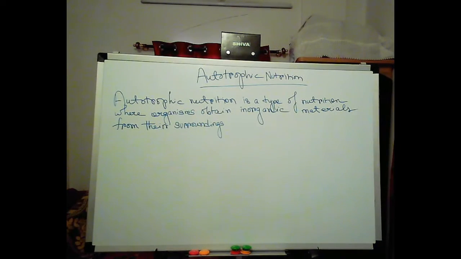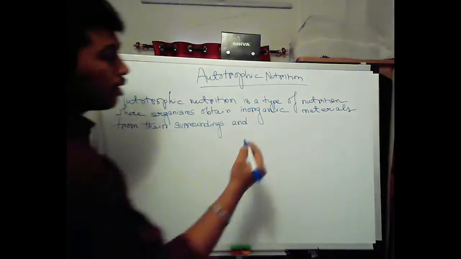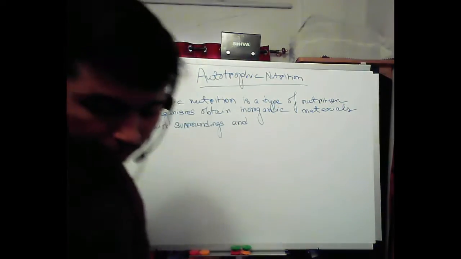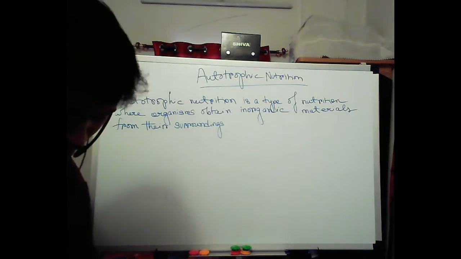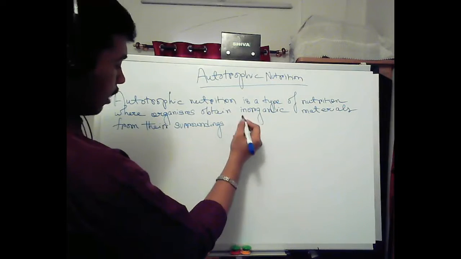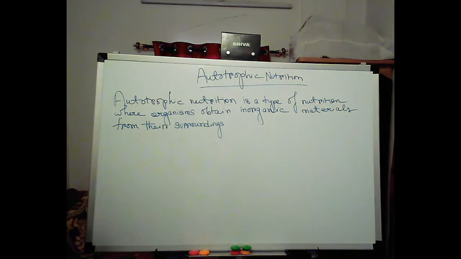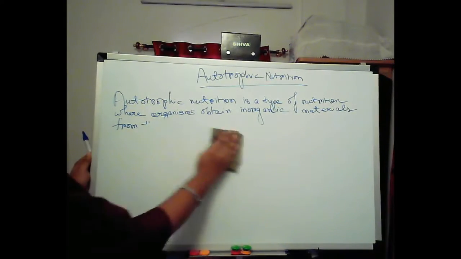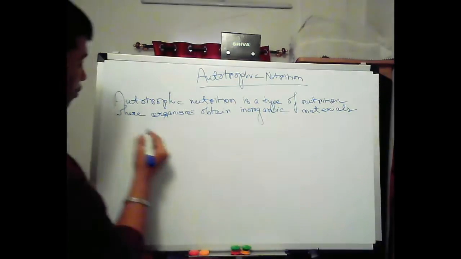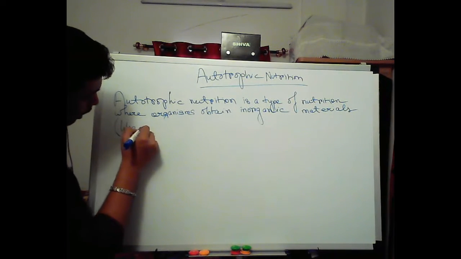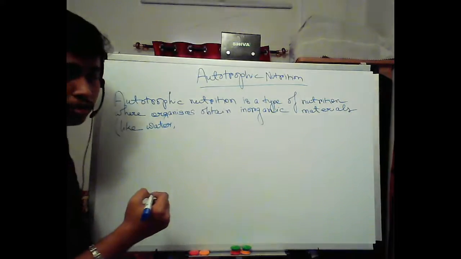Organisms obtain inorganic materials from their surroundings. Let us define which kind of inorganic material they obtain. Let's write this right now. Organisms obtain inorganic materials like water. Water is inorganic in nature.